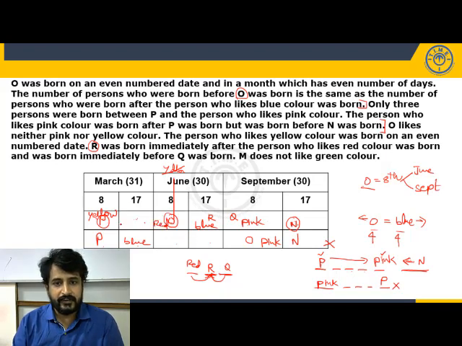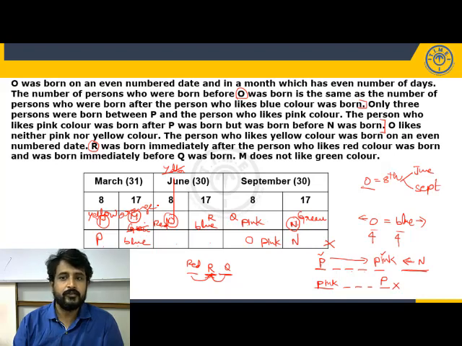Now, out of the 6 persons, 5 persons are fixed. Who is the remaining person? M. And it is given M does not like green color. So here it should not be green. And out of the 6 colors, how many colors are fixed? 4 colors: yellow, red, blue, pink, and it is not green. So N likes green color. What is the remaining color? Orange. So M likes orange. Here is our final arrangement: P yellow, M orange, O red, R blue, Q pink, N green.